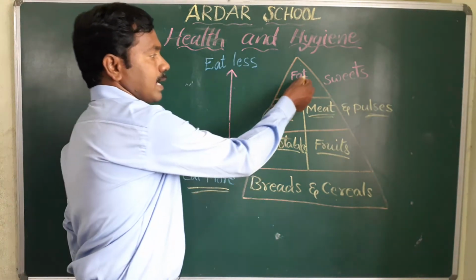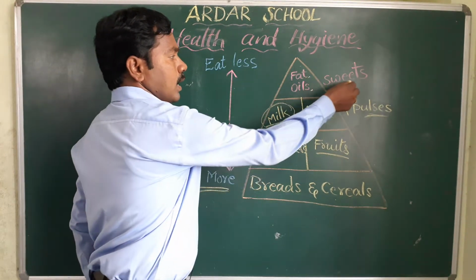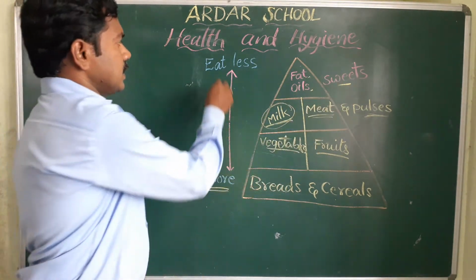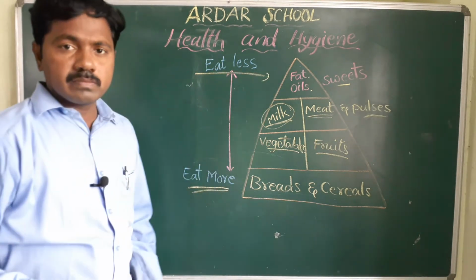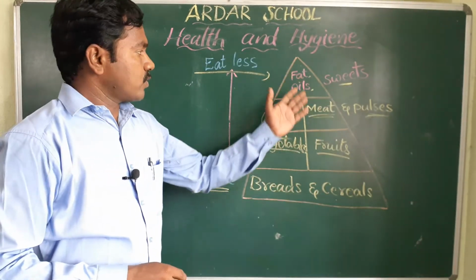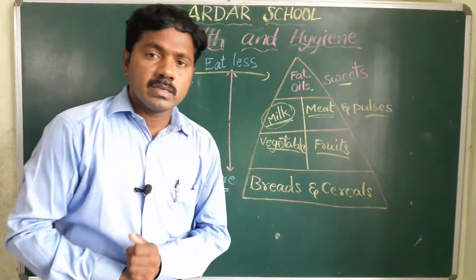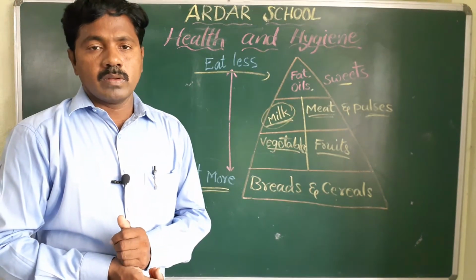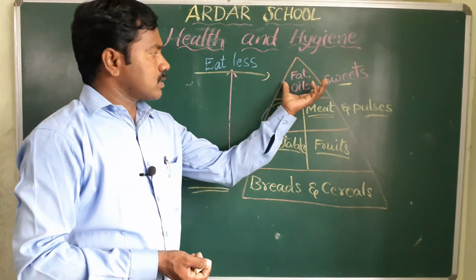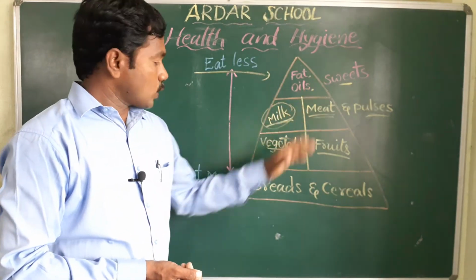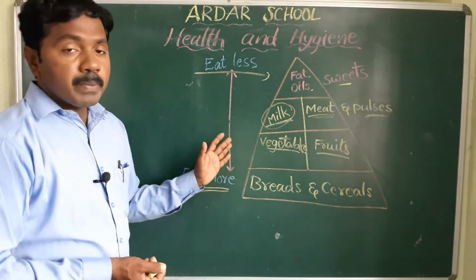Next one, last one, fats, oil and sweets. These we should eat less. Fatty foods, oil and sweets have more fat. So this consumption is very less. Okay, children, this is the food pyramid.